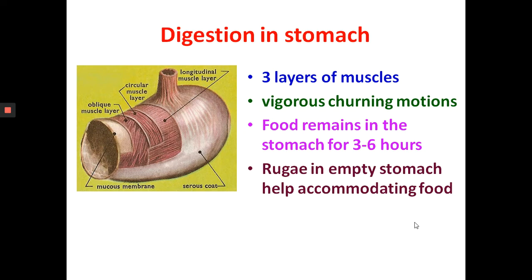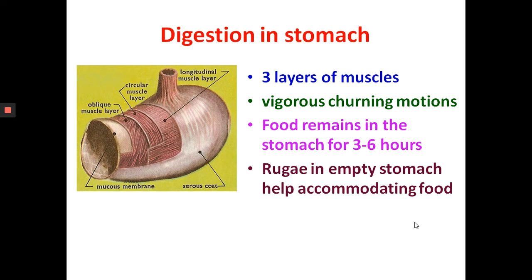So in the stomach, mechanical as well as chemical digestion takes place. When the food is pushed into the esophagus by the action of deglutition, and from there it moves to the stomach, it reaches the upper part of the stomach. When food reaches the stomach, the muscular layer of the stomach wall, known as the muscularis, undergoes regular rhythmic contractions that help mix the food with the gastric secretions to speed up the process of chemical digestion.